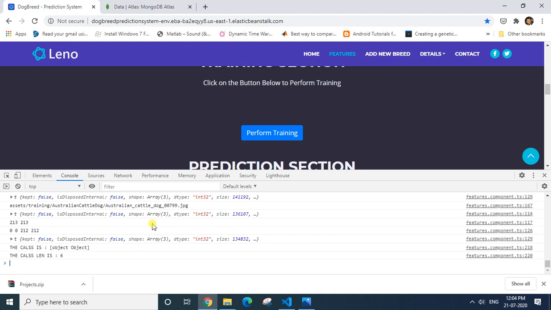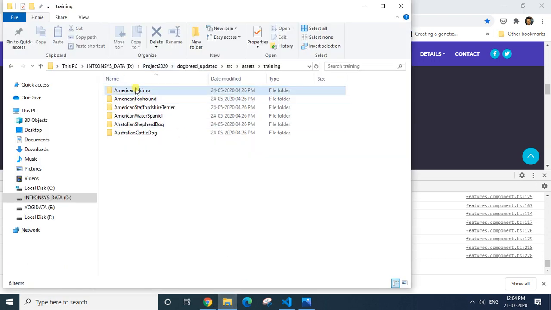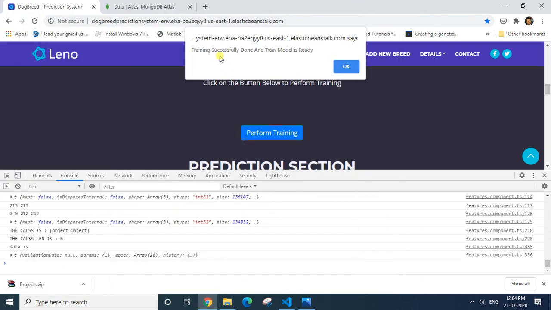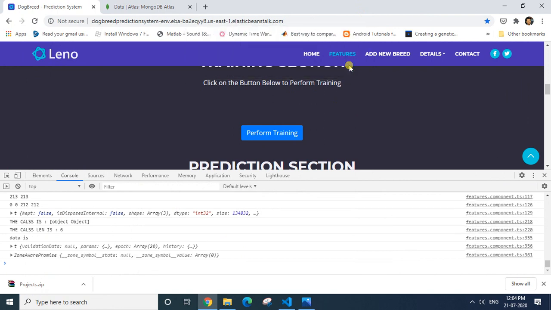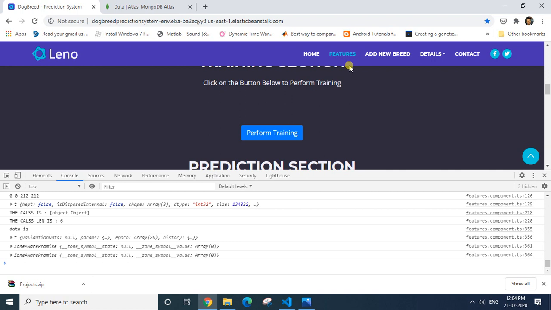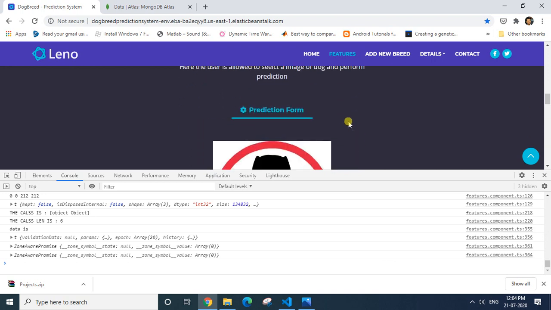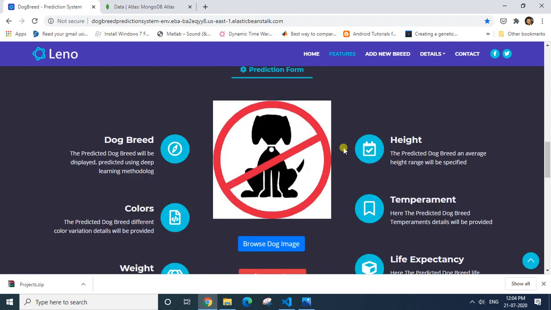Yes, you can see currently the number of classes, or you can say classification, is 6 because I am training with 6 different types of dog breeds. I got a message saying that training successfully done and the training model is ready. I'll say okay. Even the training model will be saved in this Chrome database. There are different types of databases available within Chrome also. So it has been saved. Now I'll close my console, I'll go down.